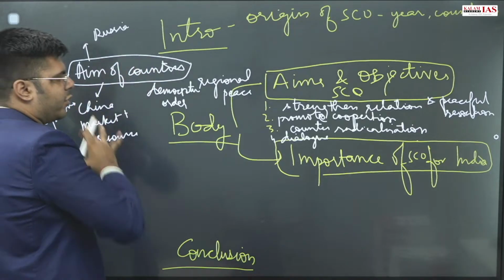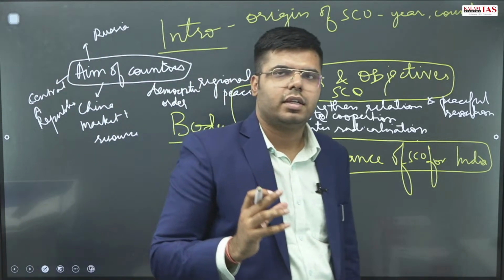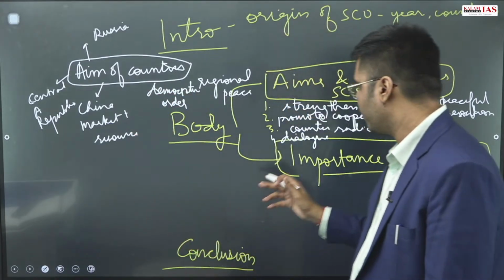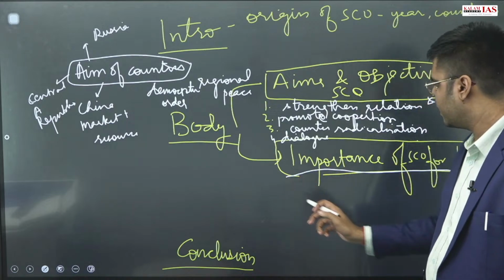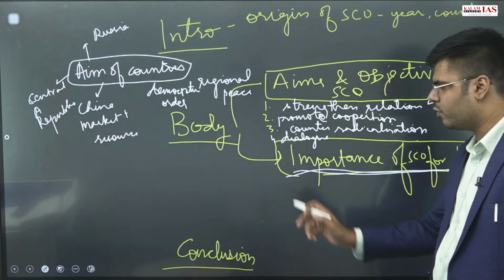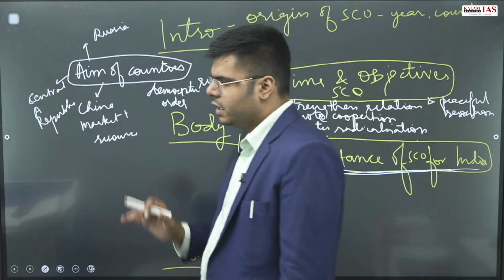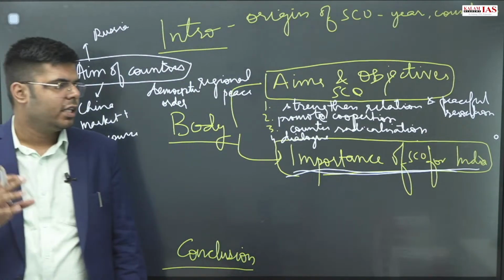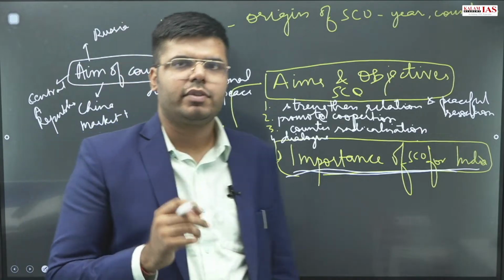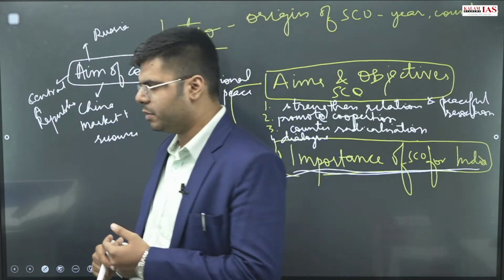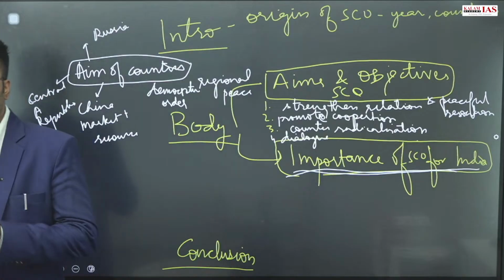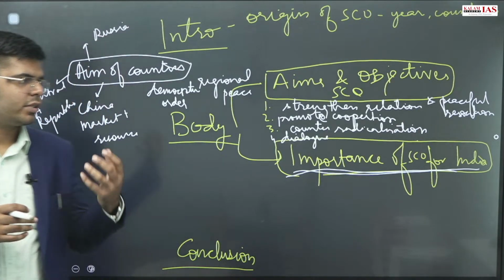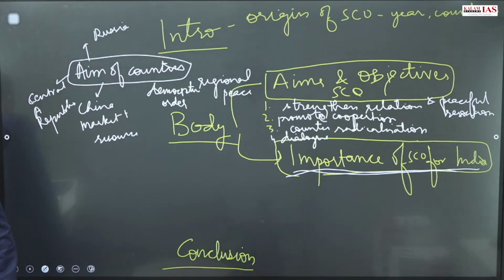This can be a form of flow chart or a line diagram that you can highlight, showing what the aims of other countries are before we come on to the aims for India or the importance of SCO for India. So इससे पहले आप ये दिखा सकते हैं. Some of you have mentioned this, so I found this to be a good idea that we can highlight what other countries' aims are, since it is a regional organization and many nations other than India are also part of this. So we will highlight aims of other countries.